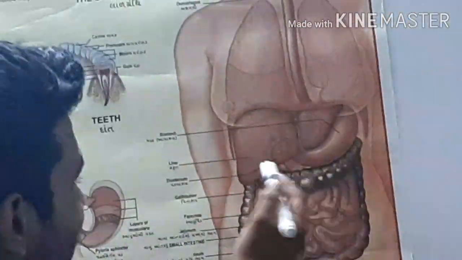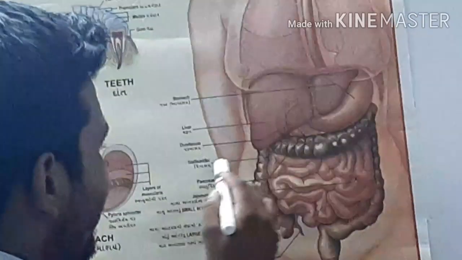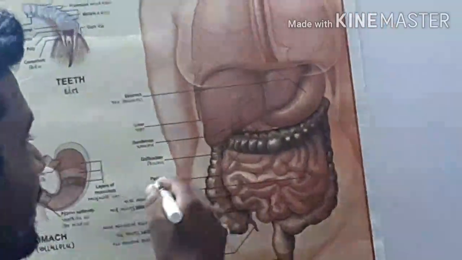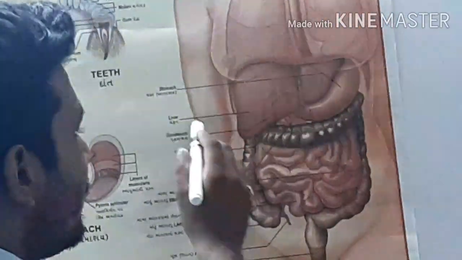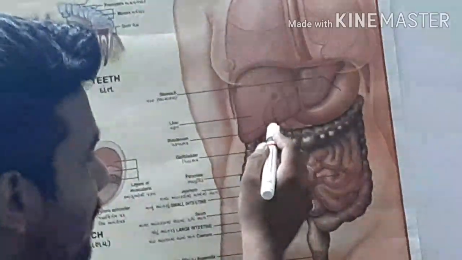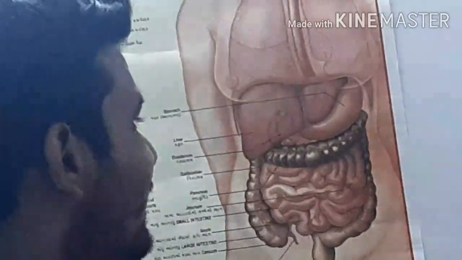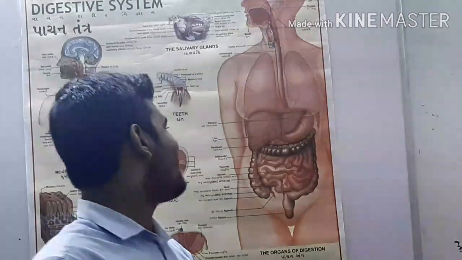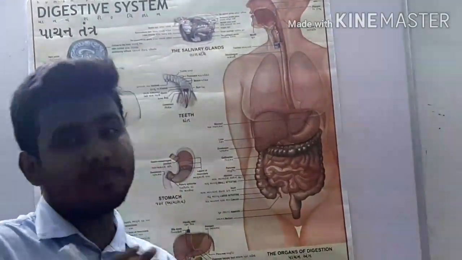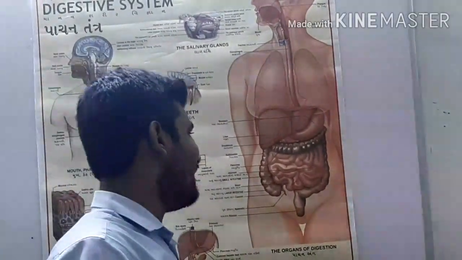With the small intestine there will be the liver, the gallbladder and the pancreas, right? Due to the liver, gallbladder and pancreas, different juices are secreted. So which types are secreted? First, from the liver there will be secretion of bile, right? What will bile do? Bile will provide us a basic medium. It provides an alkaline medium which is used to neutralize the food which comes from the stomach.